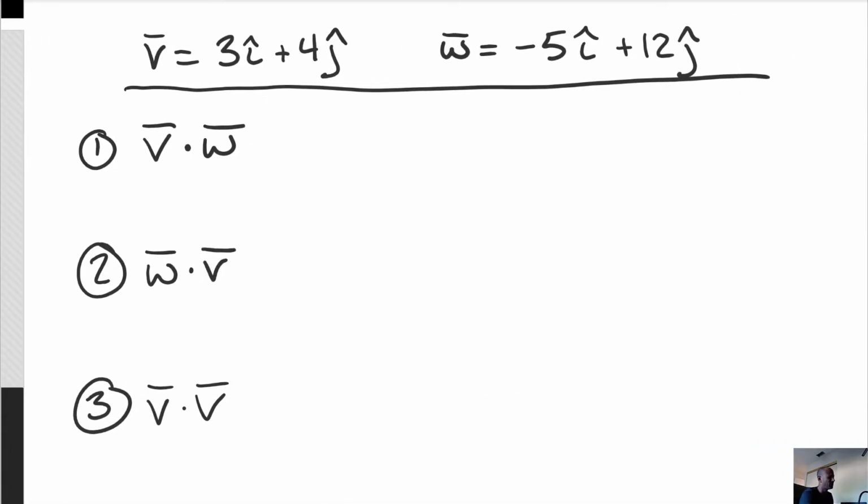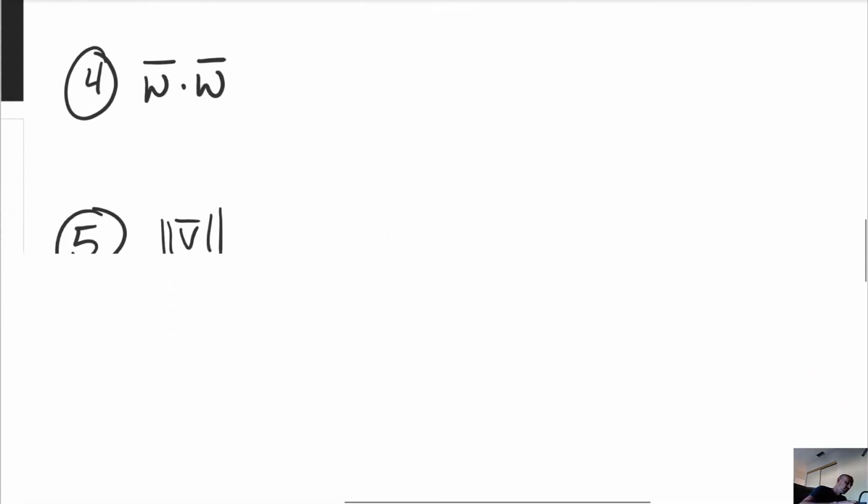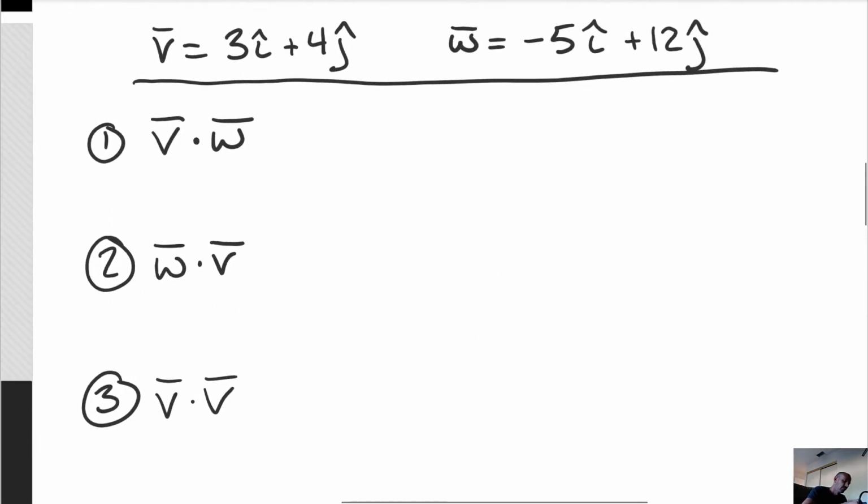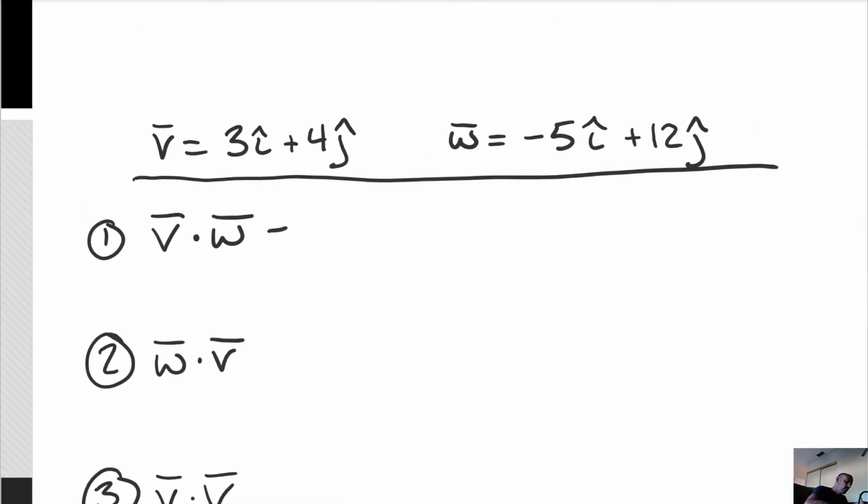We know how to dot now, don't we? If you just watched the last one, you just gotta watch it. Try one, and you're like, you can dot vectors. So why don't we go through and just solve a few of these? I got a bunch of them. Let's go through. Maybe we'll learn something. All right, so if we're gonna dot two vectors together, what is that gonna be?